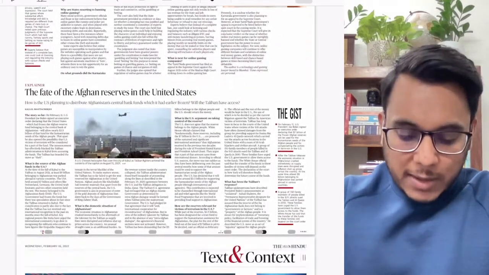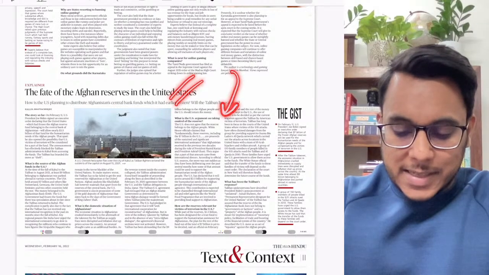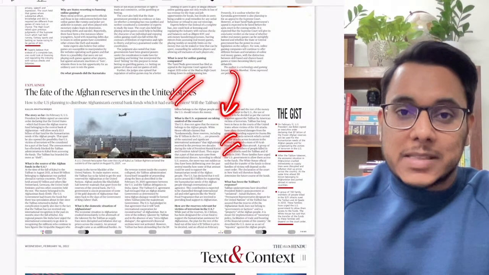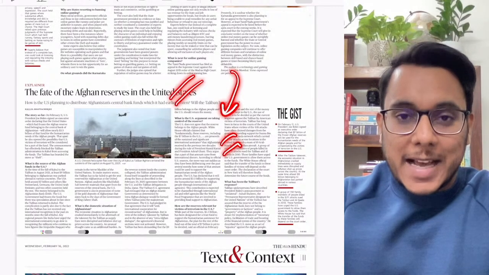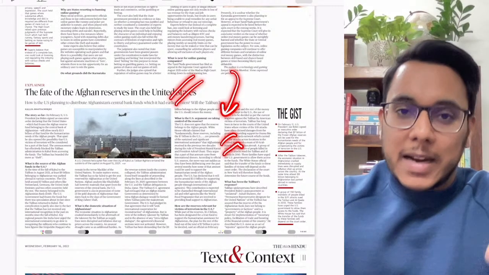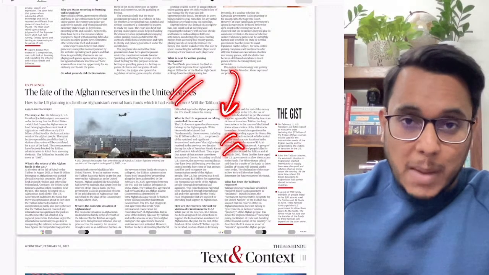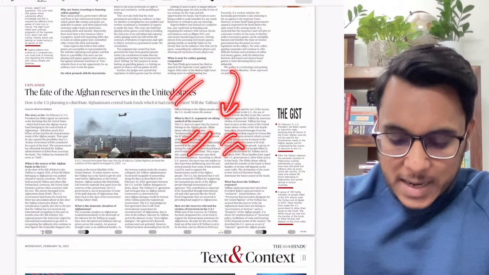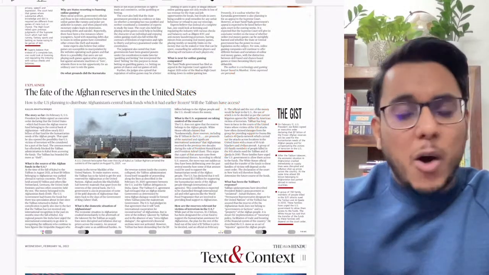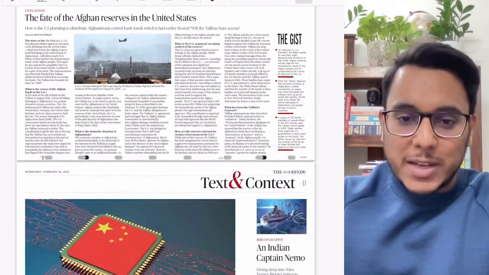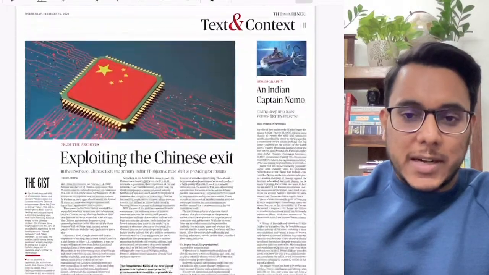Then further moving on, the fate of Afghanistan reserves in the United States. So guys, basically the money of Afghanistan has been frozen by the USA. The USA had said that this money will be given to the victims or the families of the 9/11 attack. So this article is saying why it will be divided, how it will be divided, and among whom, and all such things. With respect to the examination, nothing very important is there in this article.